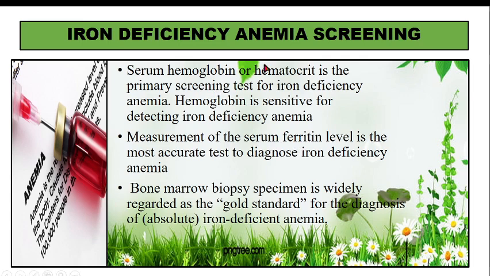Now what is the difference between hemoglobin and hematocrit? You already know hemoglobin: in RBCs we have hemoglobin, so we check that. And hematocrit is the percentage of RBCs in that particular sample. In 1 ml, what percentage is RBCs, that is hematocrit. So in anemia, hematocrit will be low. In hemoglobin, we check how many grams of hemoglobin are inside the RBCs, in grams per deciliter. And from the ferritin level, we know what the iron stores available in the body are.